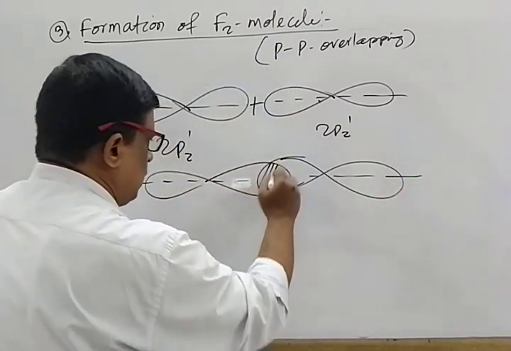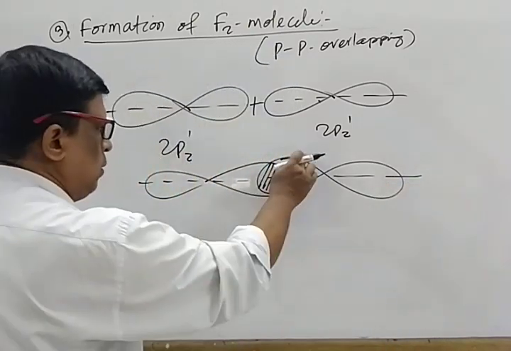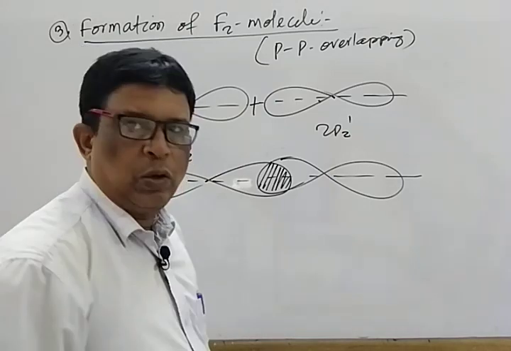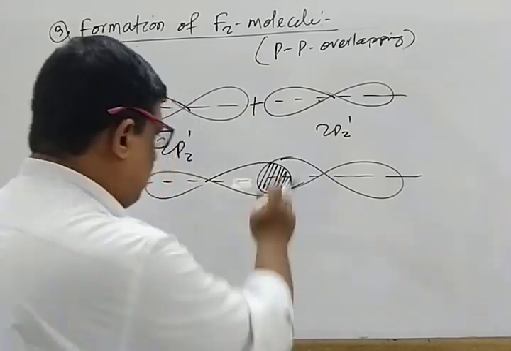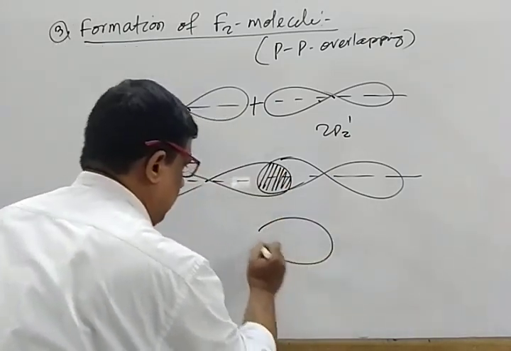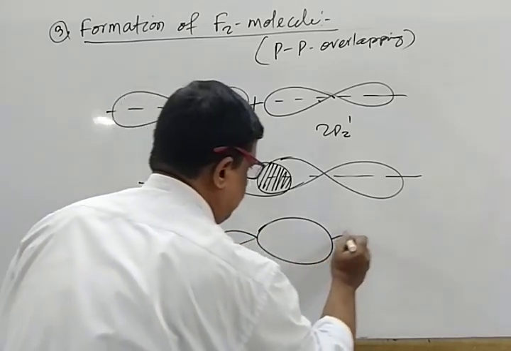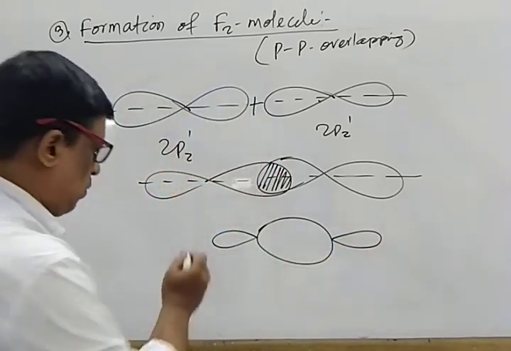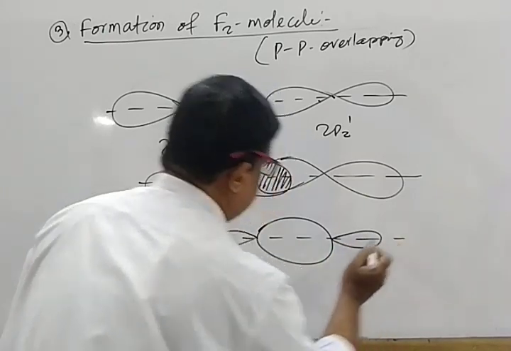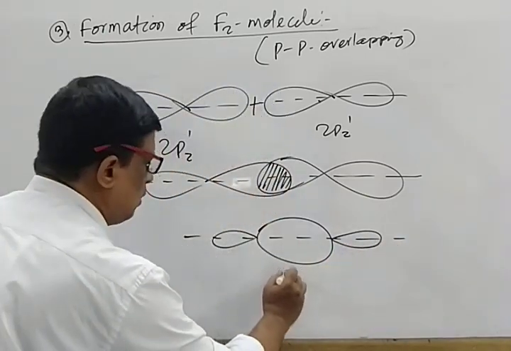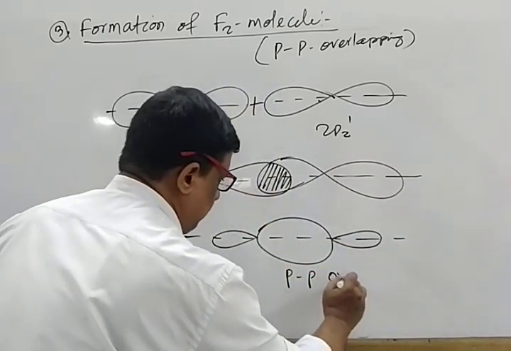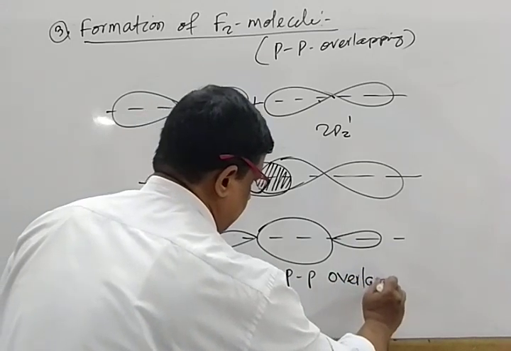Mark that. This is known as the extent of overlapping. It is known as PP overlapping. After this, mark the diagram. This is the form. It is the internuclear axis. It is known as PP overlapping.